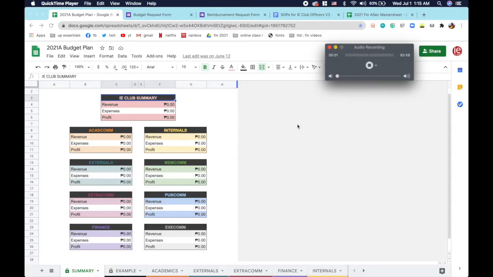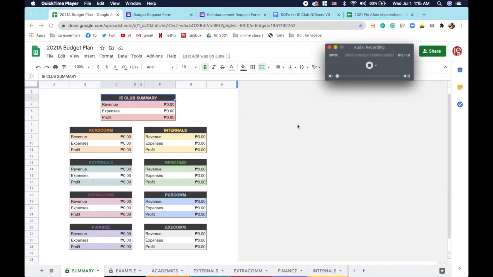Budget plan. I'll be talking about what is the budget plan first, and then next is a tour of the budget plan document and also how to use it. So first, what is the budget plan? This budget plan sheet is presented to the VPs and ASECs at the beginning of the semester to note down their budget projection and financial needs. The dates in which the money will be needed will also be specified in the budget plans, and these will be noted by the Fin VP and the Associate Secretary.